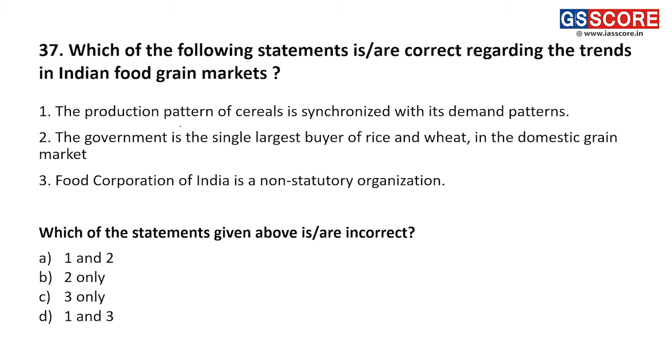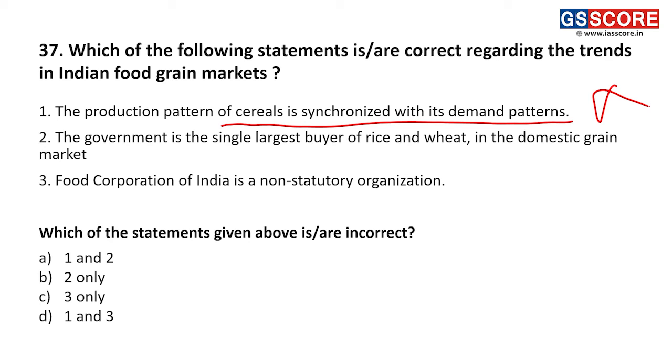Question number 37 about the trends in the Indian food grain market. Okay. Option number 1. The production pattern of cereals is synchronized with the demand pattern. This is wrong. The production pattern of cereals is not at all related to the demand. The supply is increasing at a much faster rate compared to the demand. Demand is not growing that fast.